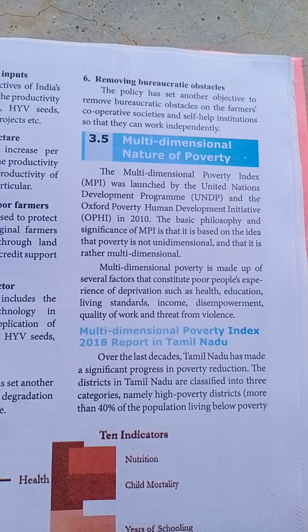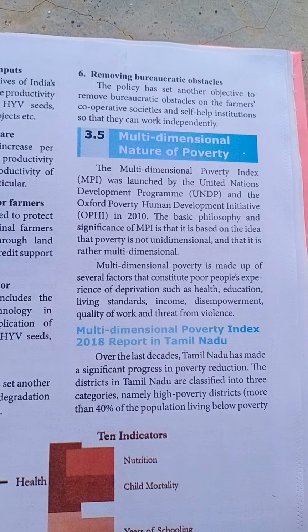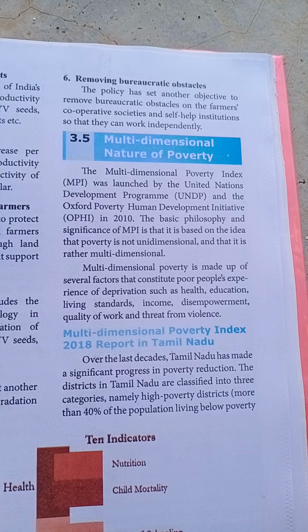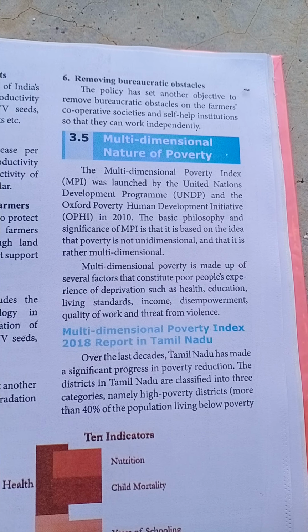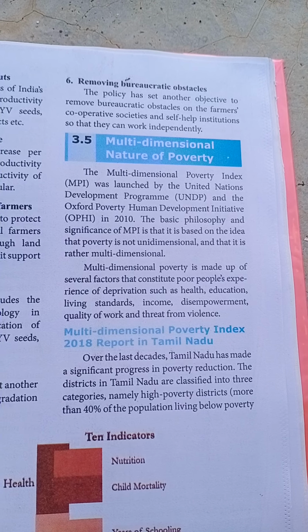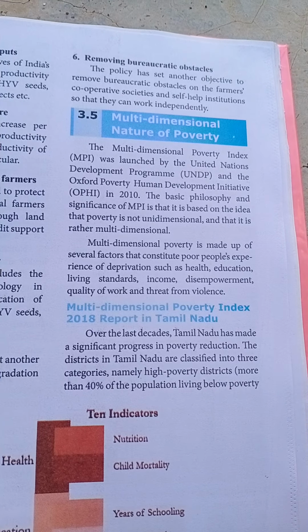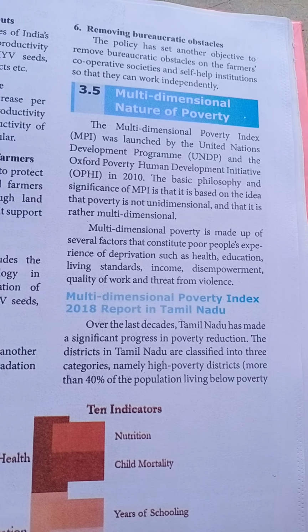So multi-dimensional means a lot of things. பரிமாணத்தின் இயல்பு அப்படின்னு கூட சொல்லலாம். So multi-dimensional nature of poverty: how people become poor.